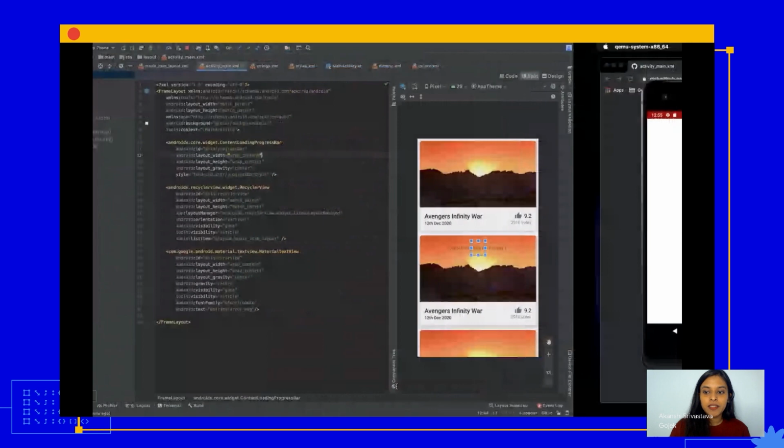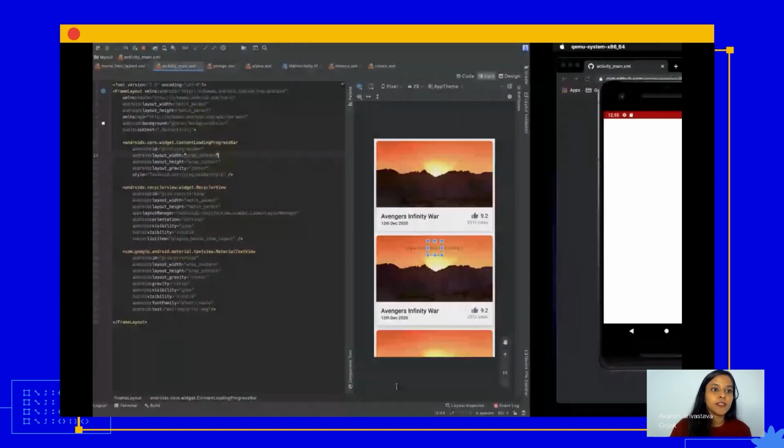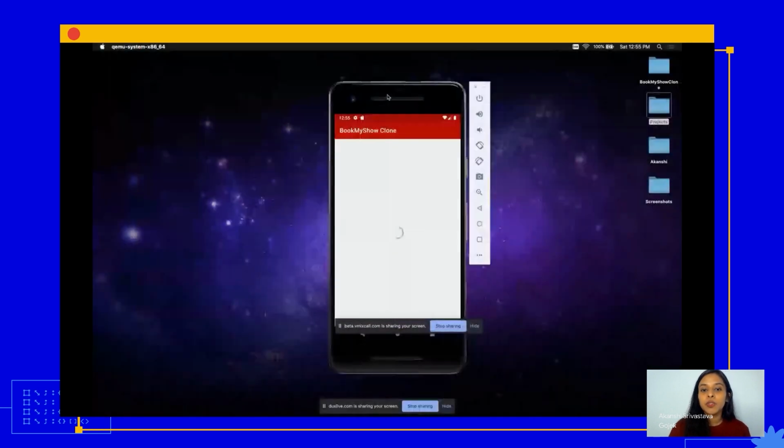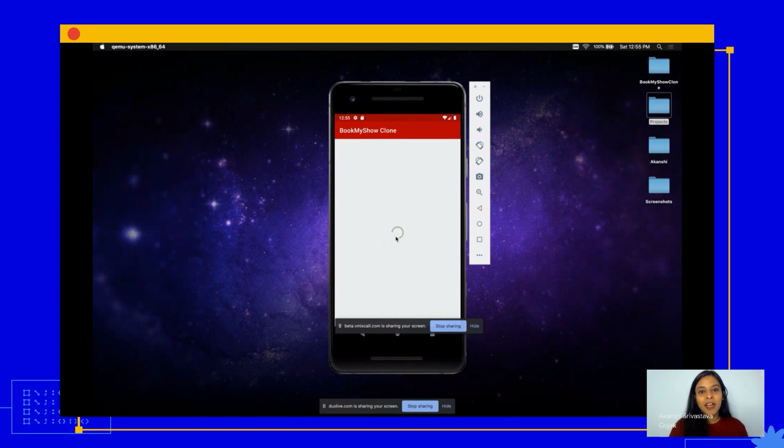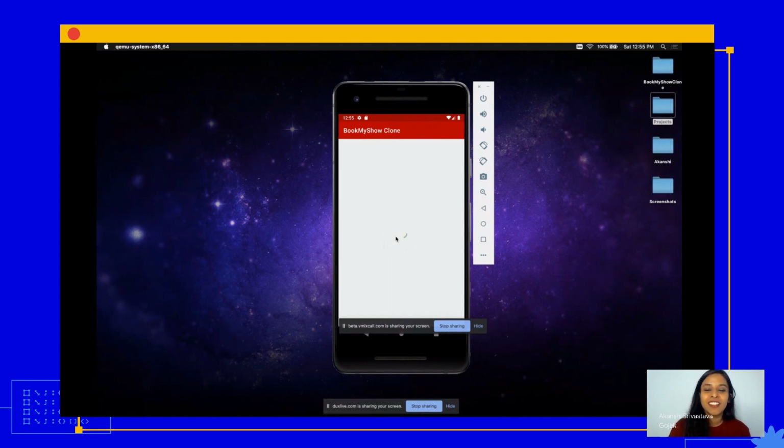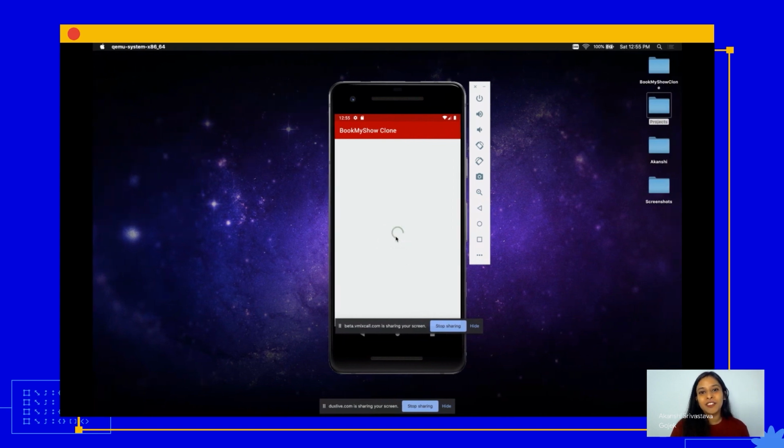As it's still installing, let's see. Yes, here it is. Now you can notice that there is only a spinner on the screen. That is because we've not given any items on the list right now. So this is the expected behavior. If you're done with day one, you're now able to make your own project and run it on your own phone or devices. Isn't that cool?